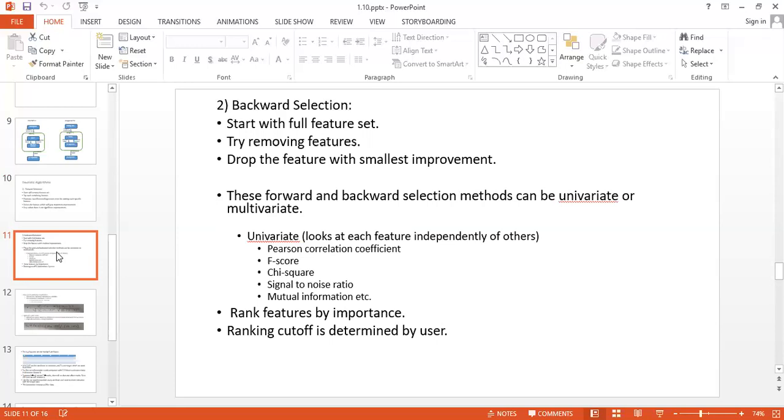So rank features by importance, and the ranking cutoff is determined by the user.